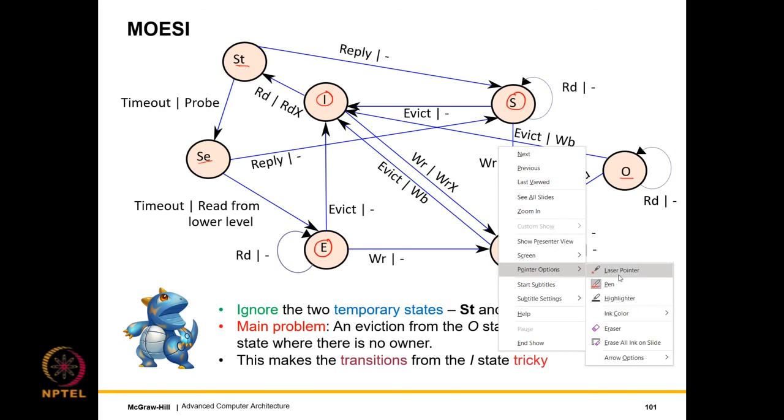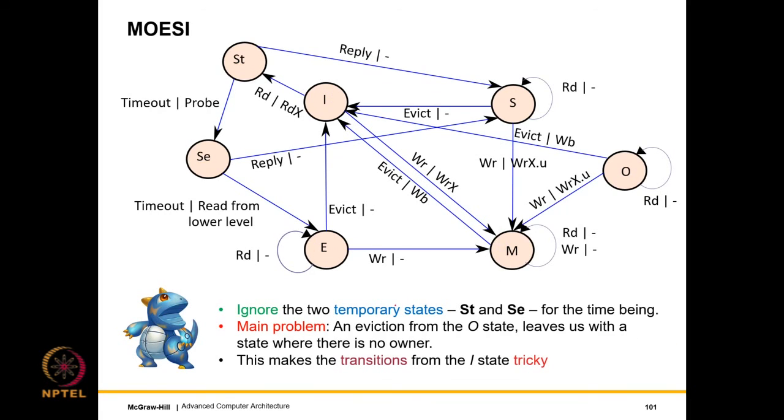So let's go slowly, so we will not go very quickly. Let us for the time being ignore the two temporary states ST and SE. Let's just ignore them for the time being. So what is the main problem? Let's take a look at what happens with the owner state.